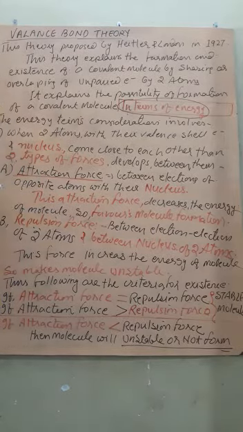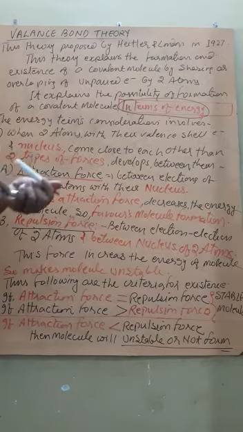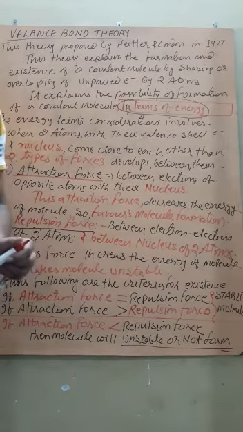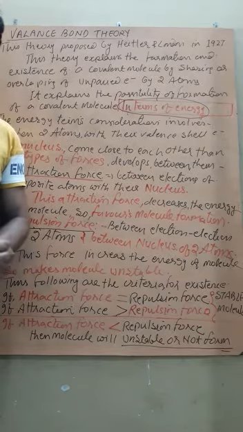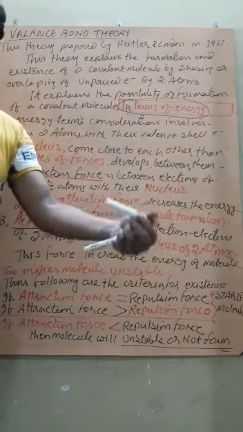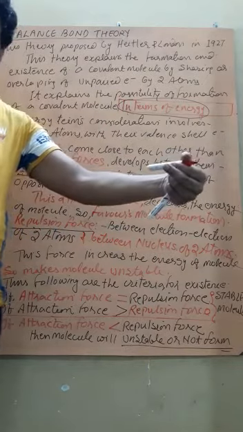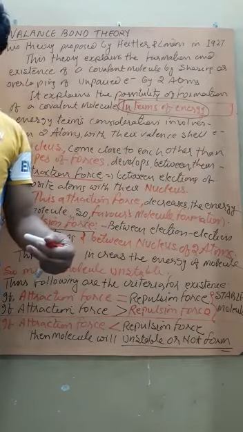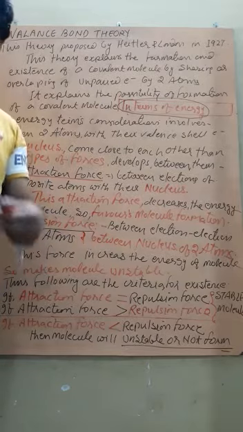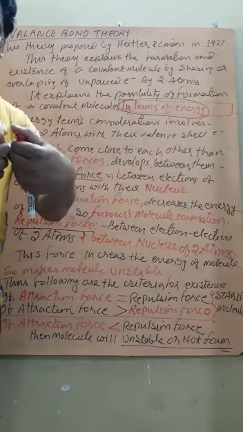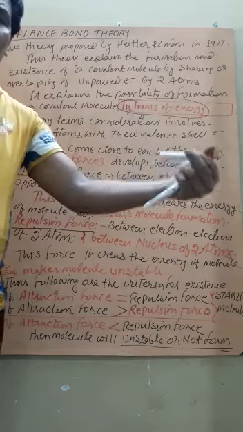The second type of force that develops is the repulsion force. Repulsion takes place between similar charges. That is, when the nucleus of one atom and the nucleus of the second atom come close, they repel each other. Again, the electron of one atom and the electron of the second atom, being similar charges, repel each other.